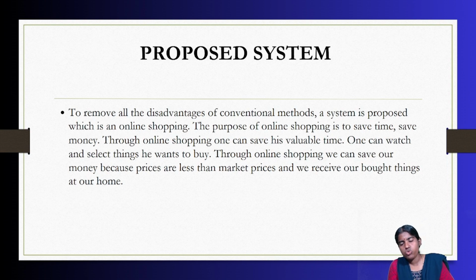Clear with this? So what is happening in the proposed system, I'm going to save time. Whenever everything is becoming online, I can save time, I can save money. Through online shopping, one can save his valuable time. He can watch and select things which he wants to buy. What are the different products? Whenever I'm going to discuss with you about the implementation section as well, I'm just giving you a brief overview. Whenever we are going to develop any kind of project, whatever may be the technology, first you should understand what are all the different modules that are present in this project.